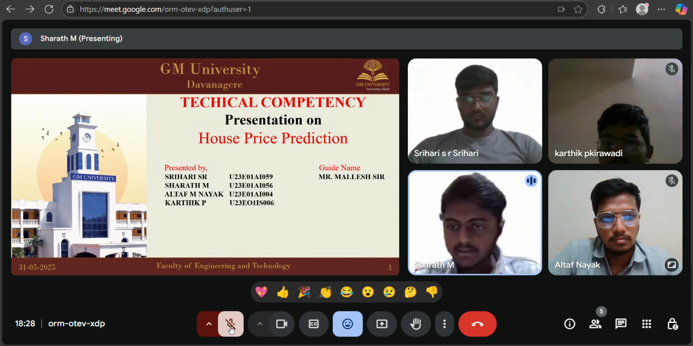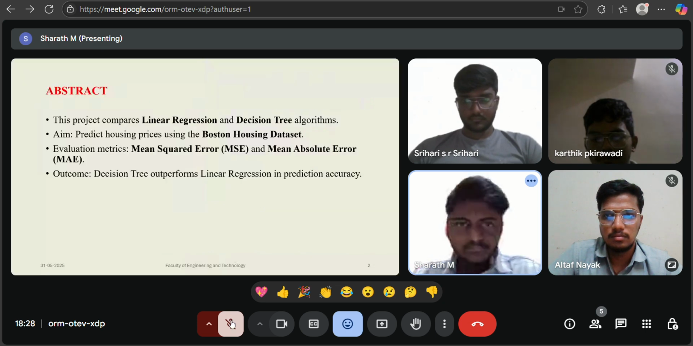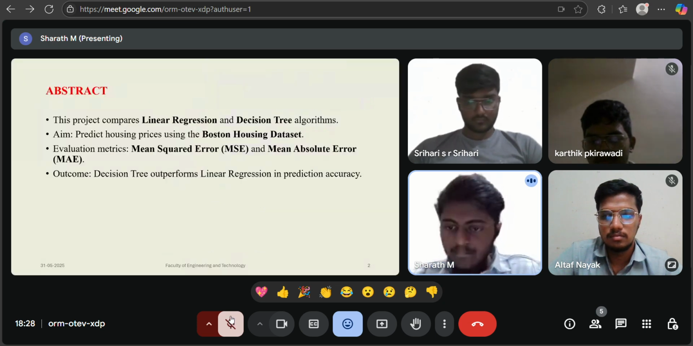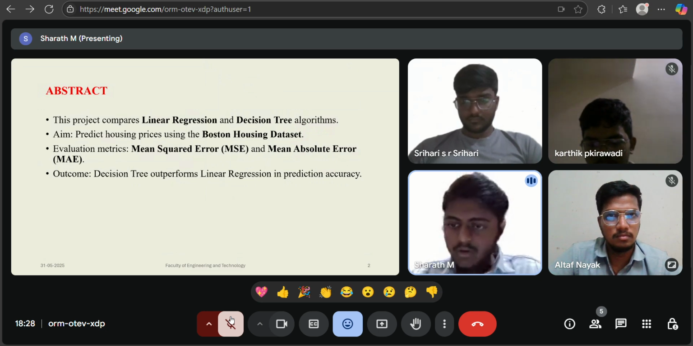Through this presentation, we aim to showcase how machine learning models can be utilized to predict house prices using real-world data. Here, the abstract. In this project, we focused on predicting house prices using the Boston housing data, which is already known as a dataset in the machine learning community.